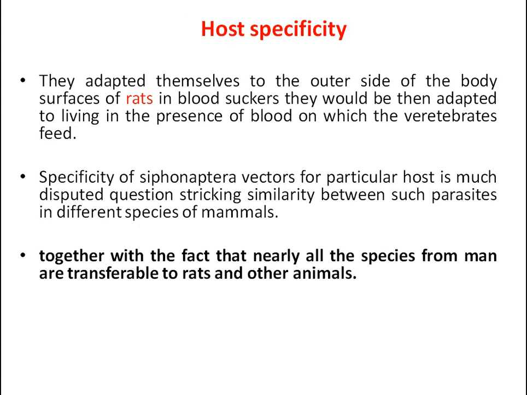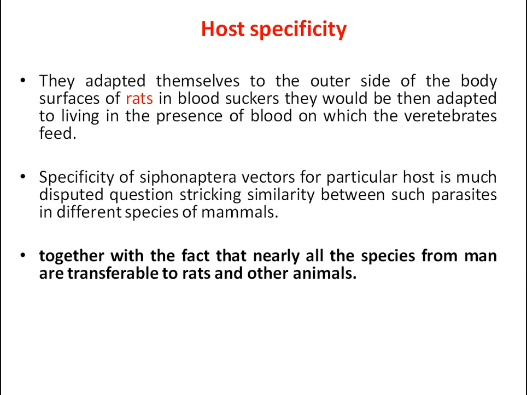So these Siphonapterans, especially the fleas, have adapted themselves to the outside of the body, and are present as ectoparasites on the body of other organisms, such as rodents like rats, mice, squirrels, rabbits, etc. They are bloodsuckers, and would be adapted to living on blood as the nutrient material on which the vertebrates feed. The specificity of Siphonaptera vectors for a particular host is a much disputed question, with striking similarity between such parasites in different species of mammals.